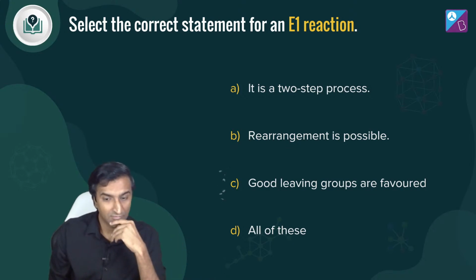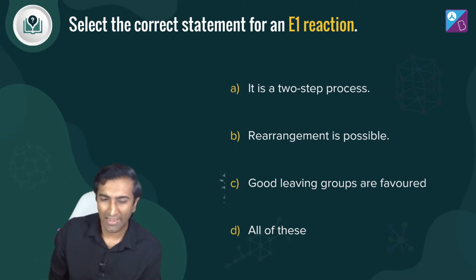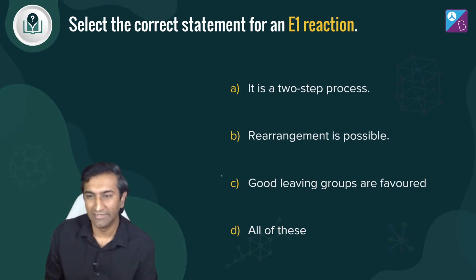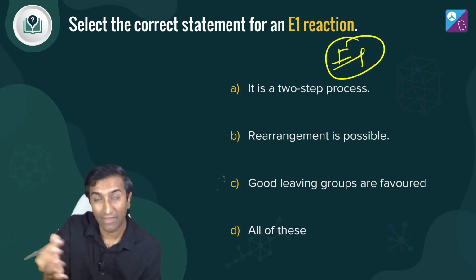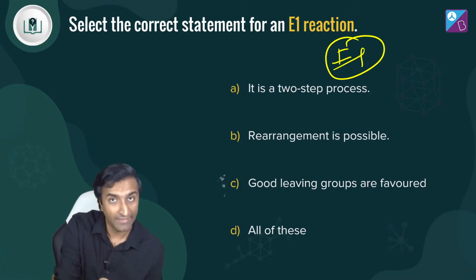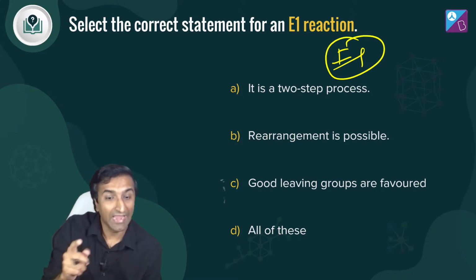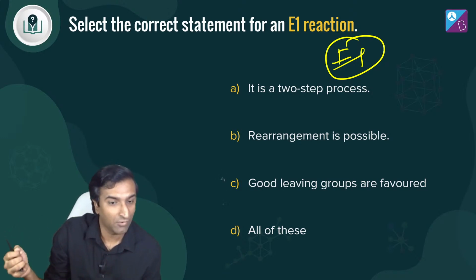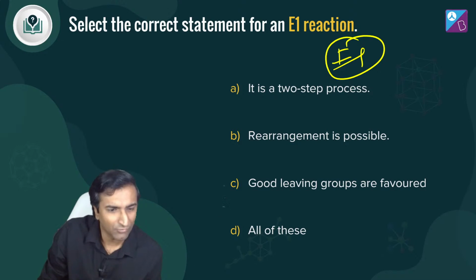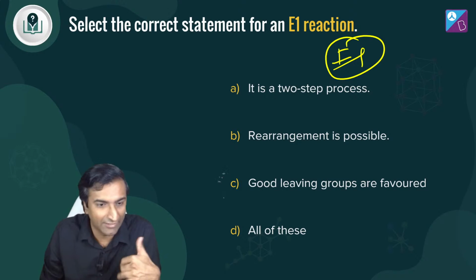SN1 is a two-step reaction, three-step? Why approximately? It is two. I'm going to have to ask you to watch the earlier sessions. Today's session we will talk about E1. We have already talked about E1, and now we'll compare all the other reactions. If you want to know about SN1, please refer to the earlier videos. It is a two-step reaction. Okay, there are two steps. I know why you're saying three steps, because you're counting a last step in which water comes and does the deprotonation, right? That's what you're talking about. What question are you asking? If you want to ask a question, ask on Telegram. Right now, if it's related to this, talk about this. Okay.